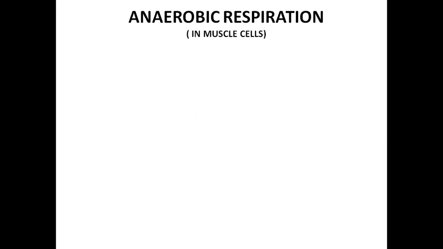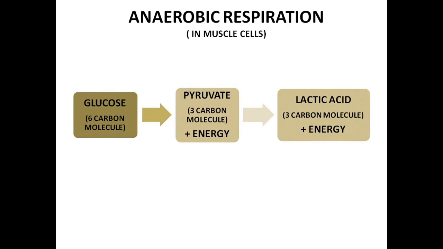I told you that anaerobic respiration occurs in 2 circumstances. The first one is when there is a lack of oxygen, or when the oxygen amount is absent. So in the lack of oxygen, anaerobic respiration occurs in our muscle cells. So how is that? We'll see.